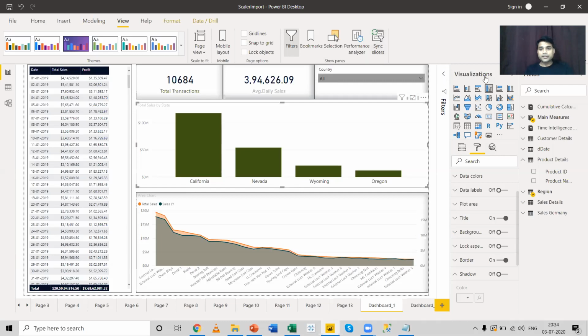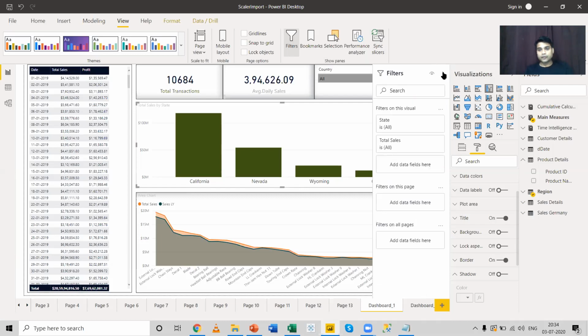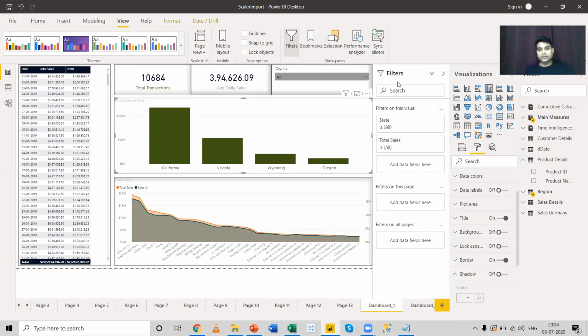Now the filter option is available over here. You can see the filter pane. You can just click on this particular arrow and expand this option. Now suppose I want to apply a filter. There are three filters: filters on this visual, on this page, and on all the pages. The first one is visual level filter, the second one is page level filter, the third one is report level filter. Now let us explore these filters.